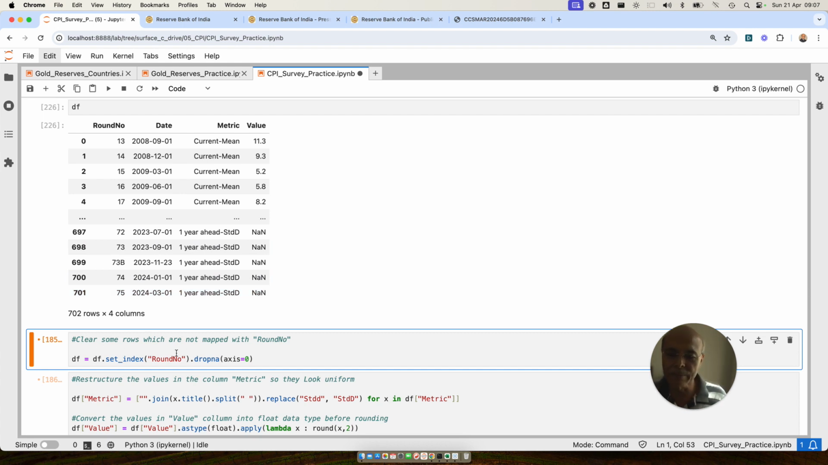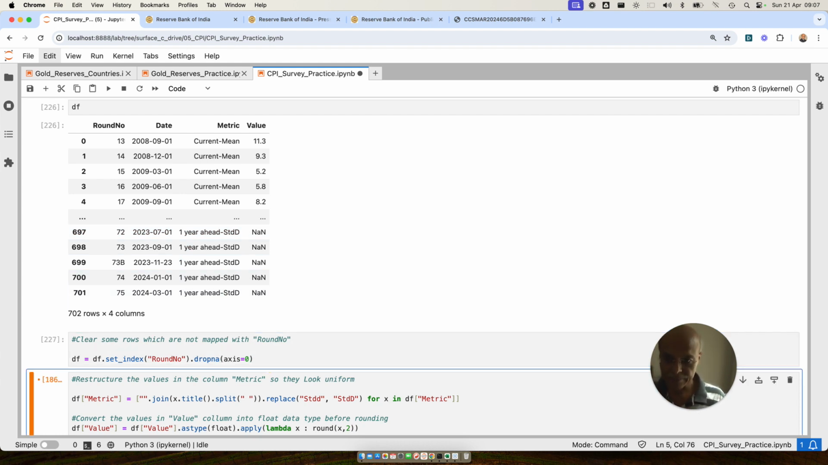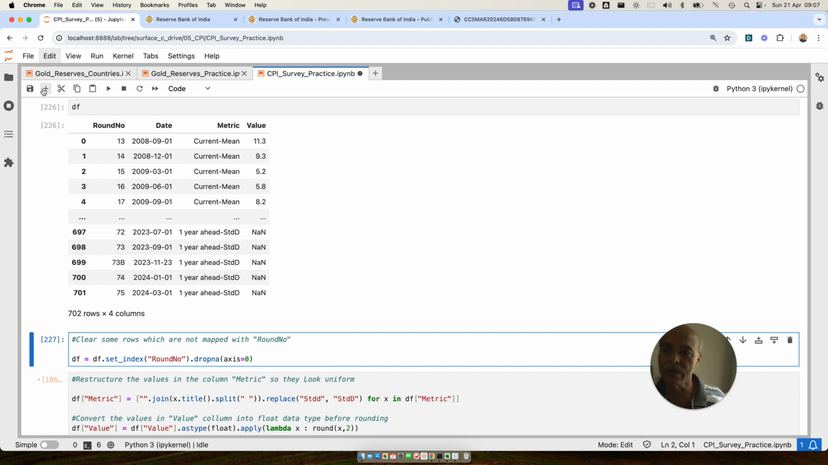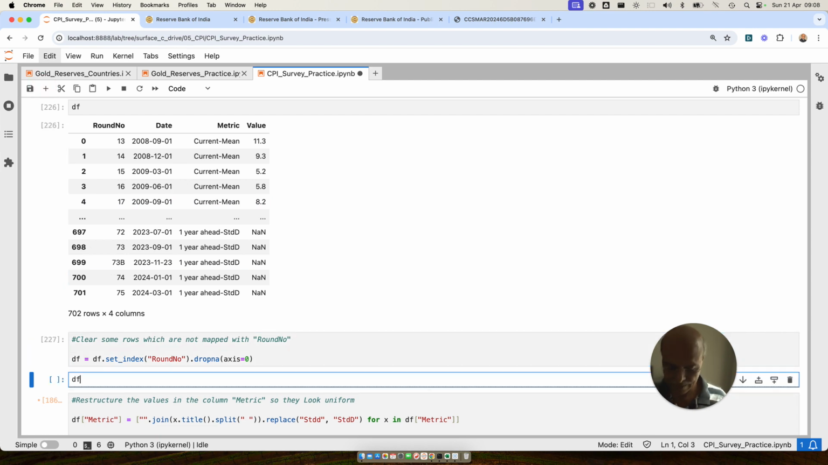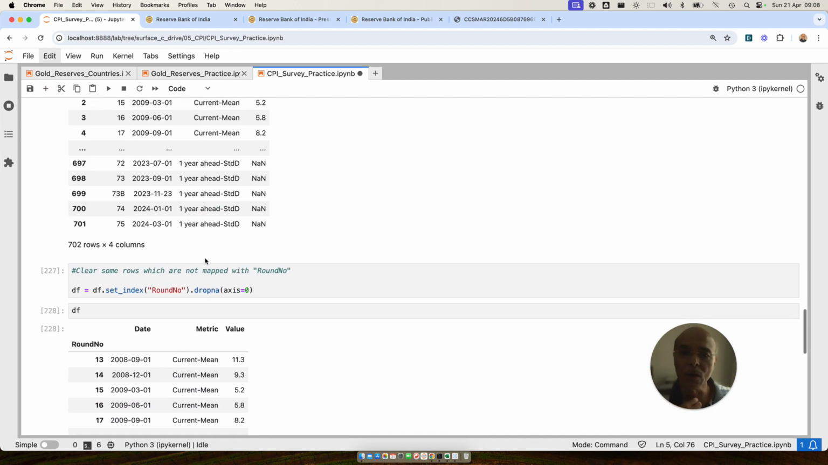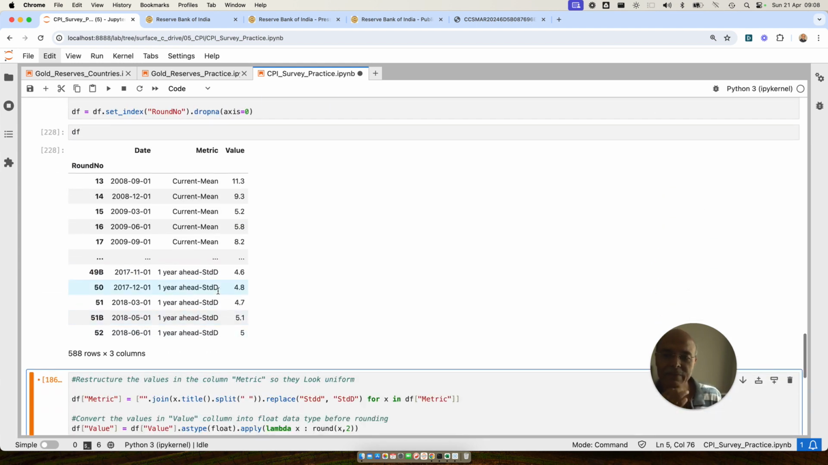So I'm going to simply set round number as index, and wherever there is no round number mapped to a particular set of data, that will get removed, right? So if I do that, then what will happen is, if you see here, I'm going to show you how the data frame is going to look now. All the NaNs are gone. See, now the data frame has become very clean and simple to manage, right?